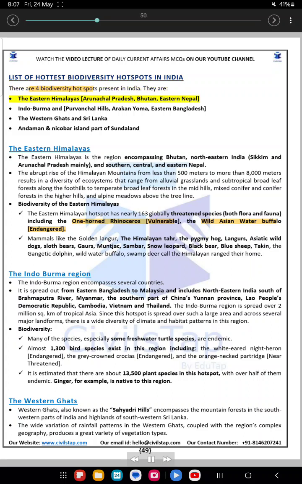They are the Eastern Himalayas: Arunachal Pradesh, Bhutan, Eastern Nepal. Indo-Burma: Purvanchal Hills, Arakan Yoma, Eastern Bangladesh. The Western Ghats and Sri Lanka. And the Andaman and Nicobar Islands, part of Sundaland.